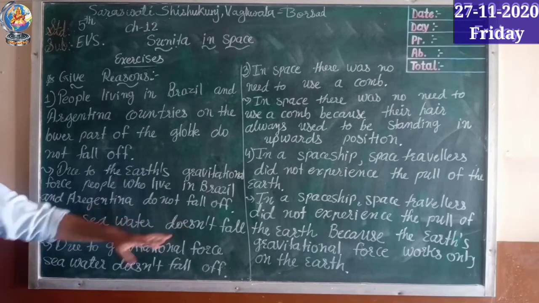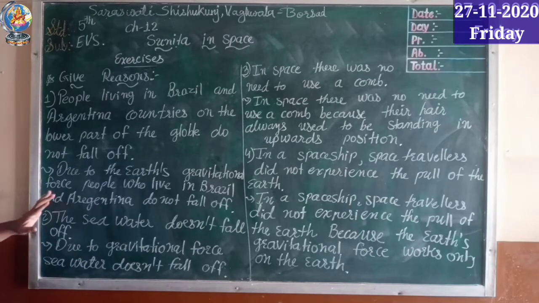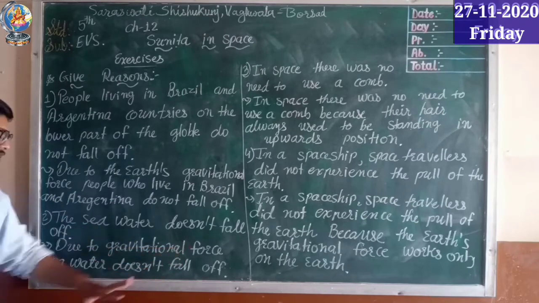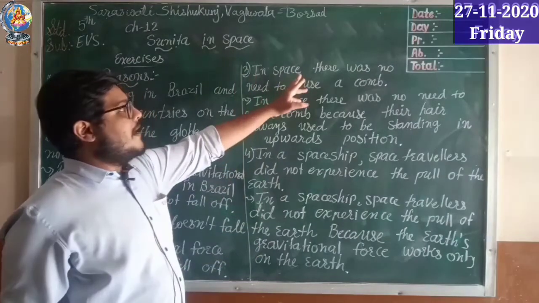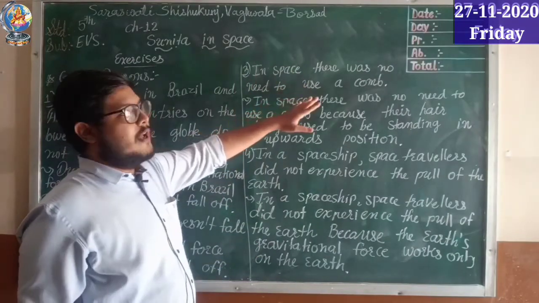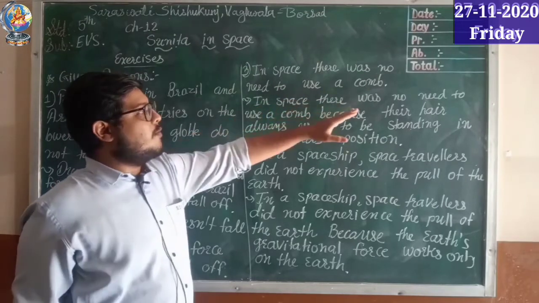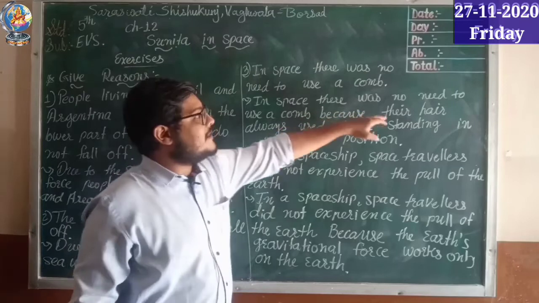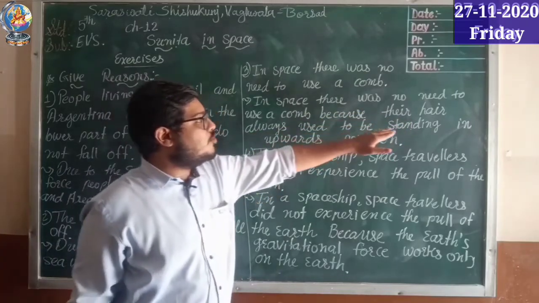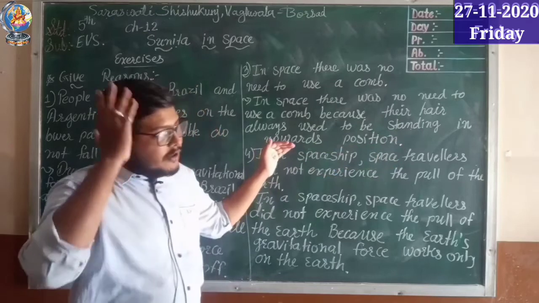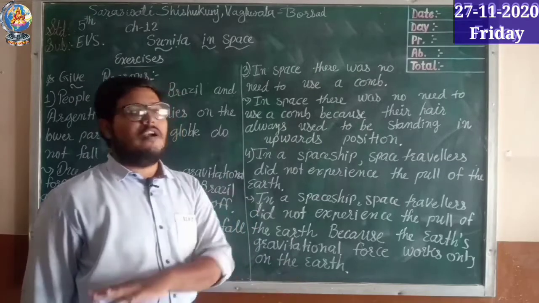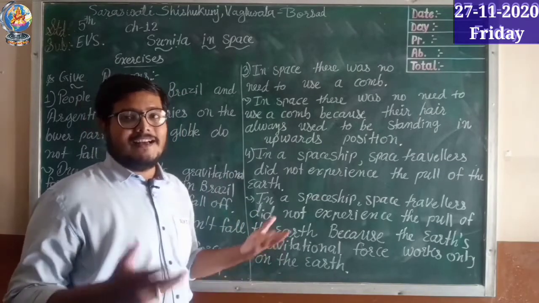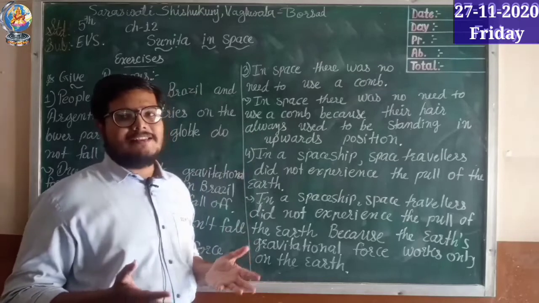Next one. The sea water doesn't fall off. Why doesn't sea water fall off? Same thing, right? Because of gravitation. Now, how will we write it? We'll write in short that due to gravitational force, sea water doesn't fall off. See next question. In space, there was no need to use a comb. Why? Because their hairs always used to be standing in an upward position, right? In an upward position their hairs will be standing whether they use a comb or they don't use a comb. In both conditions, the position of the hairs becomes the same.